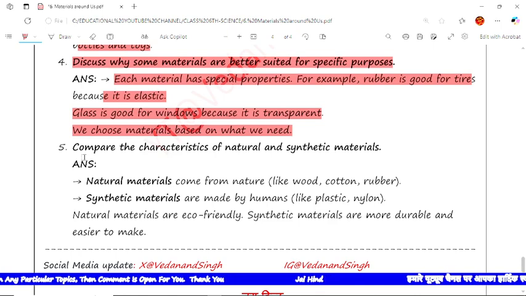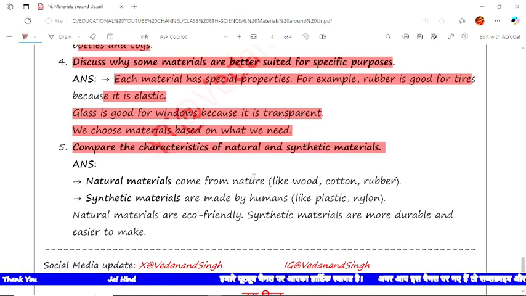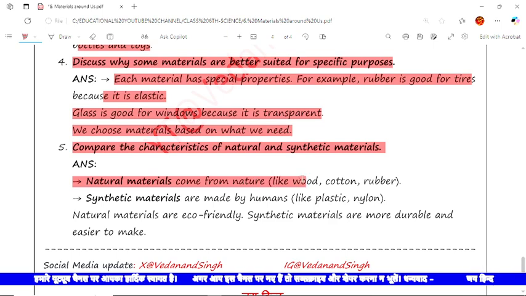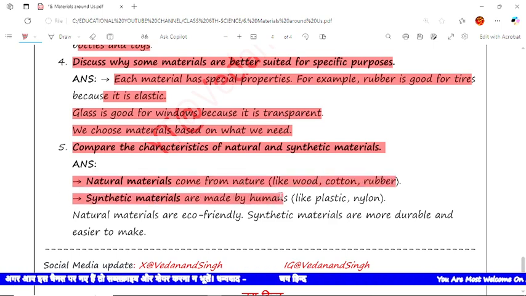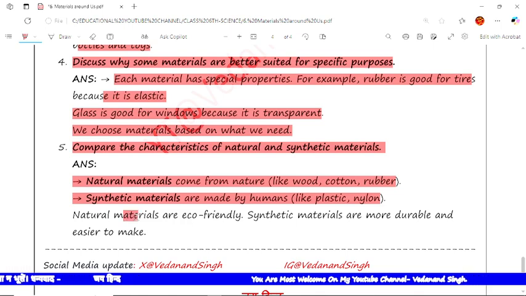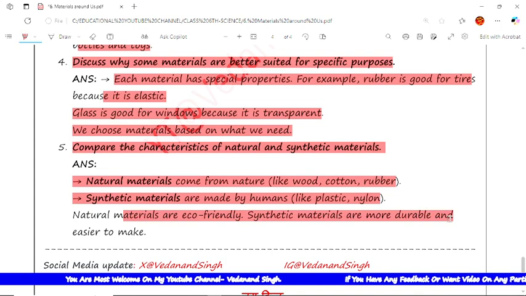The next and last question of the chapter is compare the characteristics of natural and synthetic materials. The answer is natural materials come from nature like wood, cotton, rubber, whereas synthetic materials are made by humans like plastic, nylon. Natural materials are eco-friendly while synthetic materials are more durable but not easy to recycle or make.